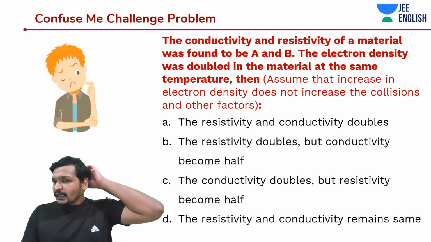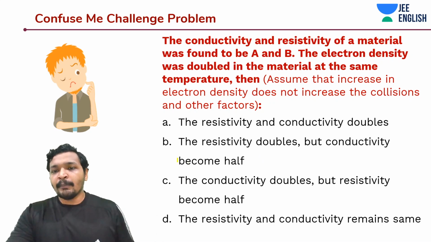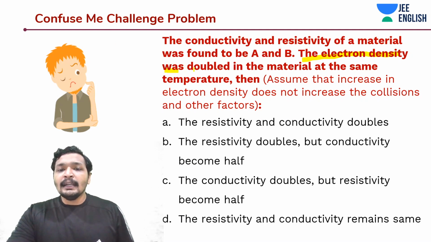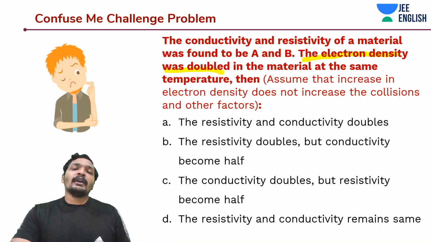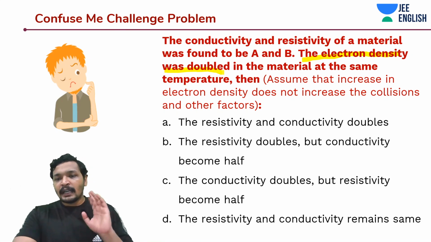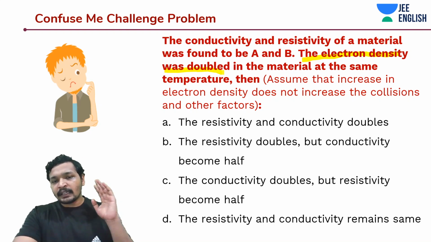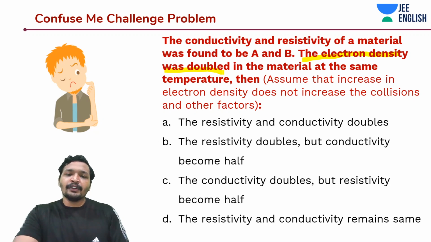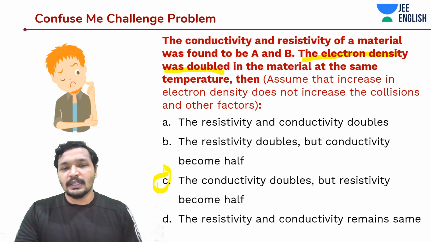So what has happened over here? The electron density was doubled, the number of free electrons per unit volume was doubled, and you need to find out what is going to happen to conductivity. Very intuitive. Doubled, direct relationship, conductivity is going to double, resistivity is going to become half, when temperature and the rest of the influencing factors are kept constant. So it's option C.